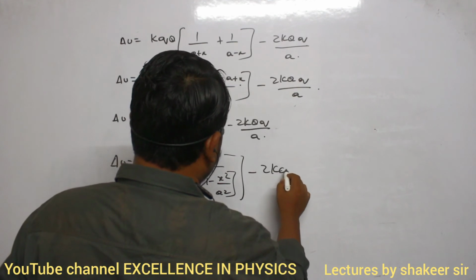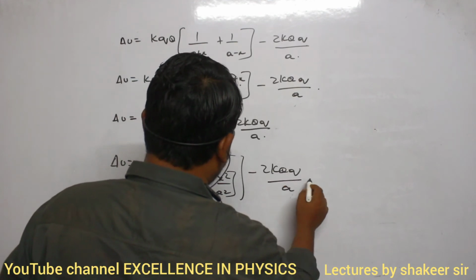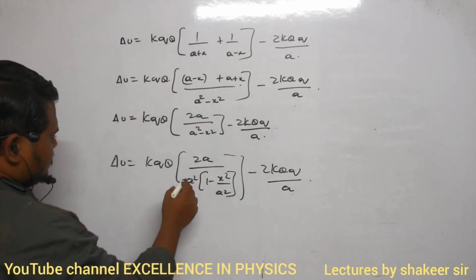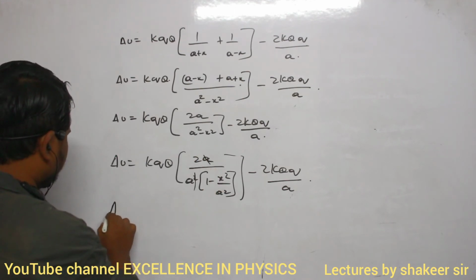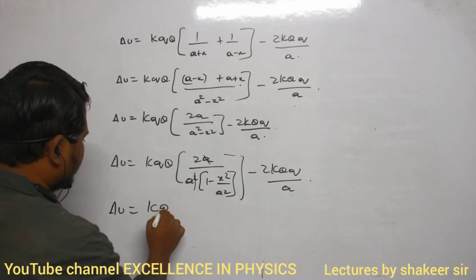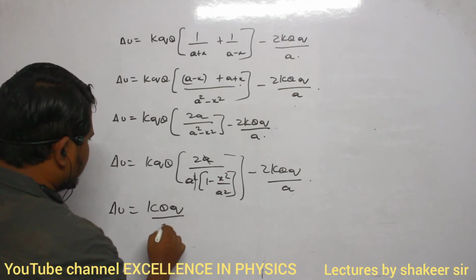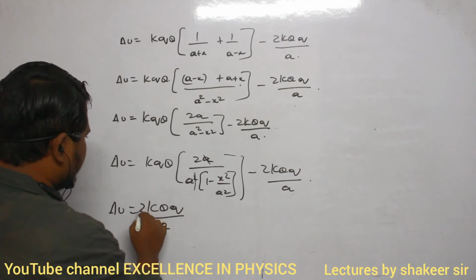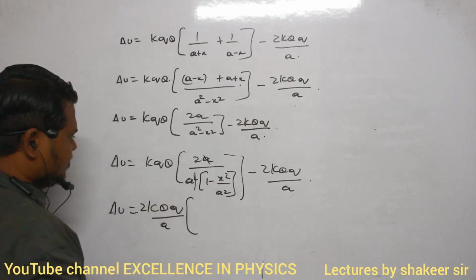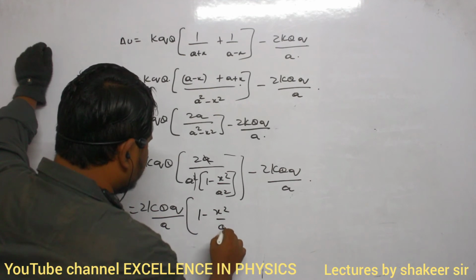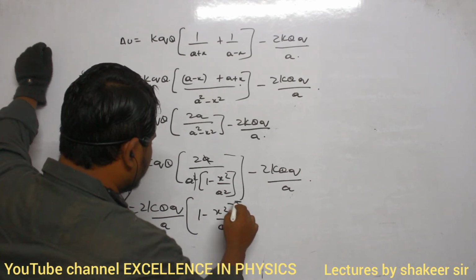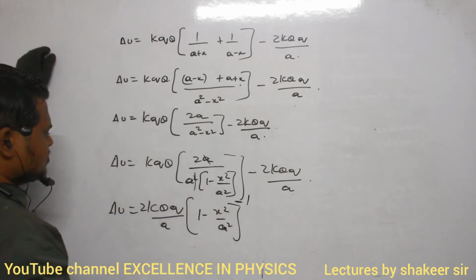So minus 2kq into small q divided by a. Okay, so this a square and a get cancelled. So therefore delta U is equal to k capital Q into small q divided by a into 2, this one I am taking here. Then I can write it as (1 minus x square by a square) whole power minus 1. So this is 1 minus x square minus a square.